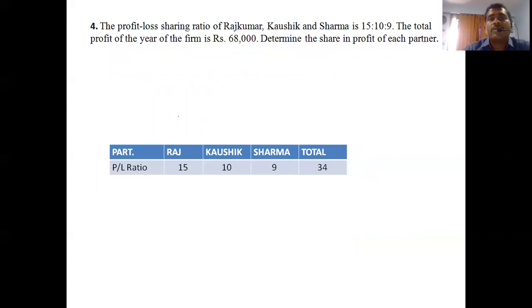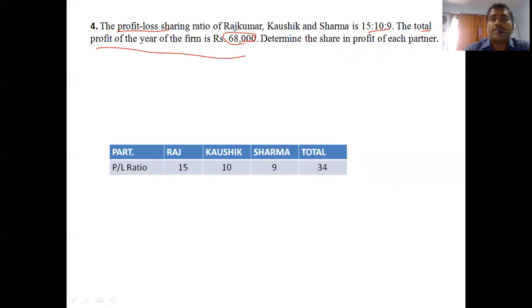The profit and loss ratio of Rajkumar, Kaushik and Sharma, the simplest sum we can say, is 15, 10 and 9. Whether we have to accept the profit and loss ratio or not, yes, we have to consider it. The total profit of the firm is 68,000, so we just distribute it.